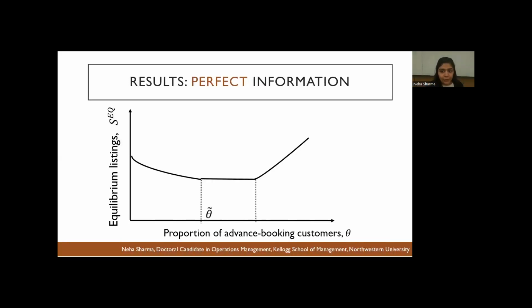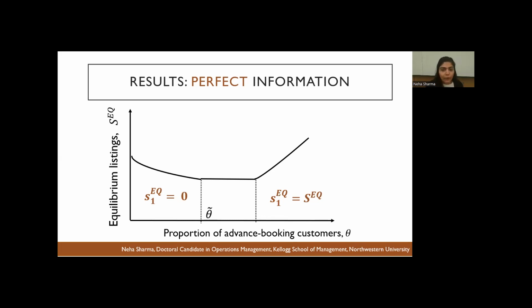And this is interesting because we see that initially the total supply is decreasing when more customers want to book in advance. And this happens because when the proportion theta is less than this theta tilde, so there are very few advanced booking customers, all the hosts decide that they want to list late.